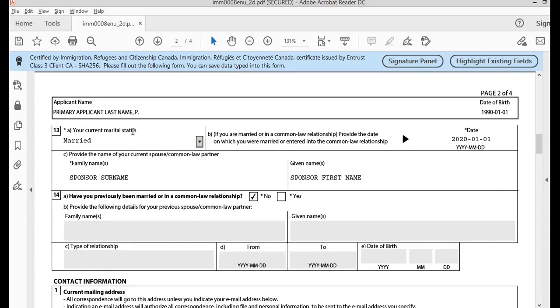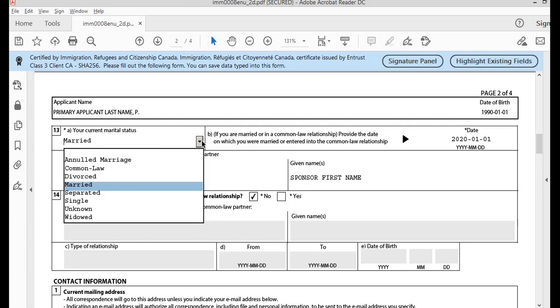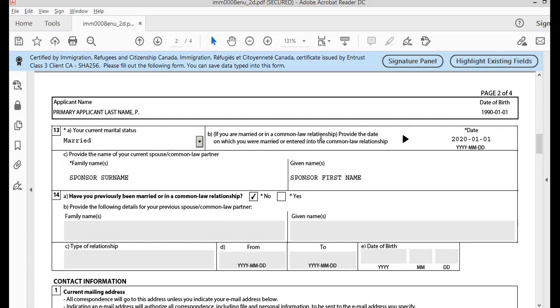Next question is your current marital status. You can select the marital status based on your information. Also the date on which you entered into this relationship. Provide the name of your current spouse or common law partner. You need to mention sponsor's surname in here, followed by sponsor's first name.